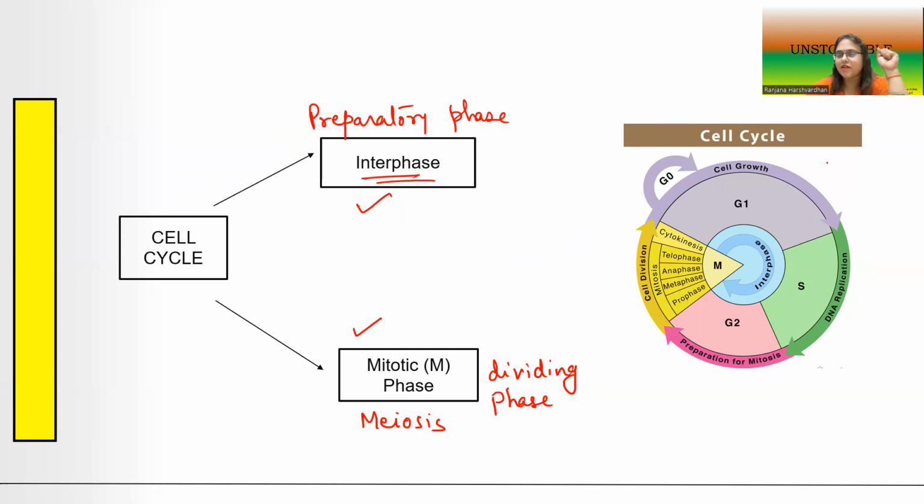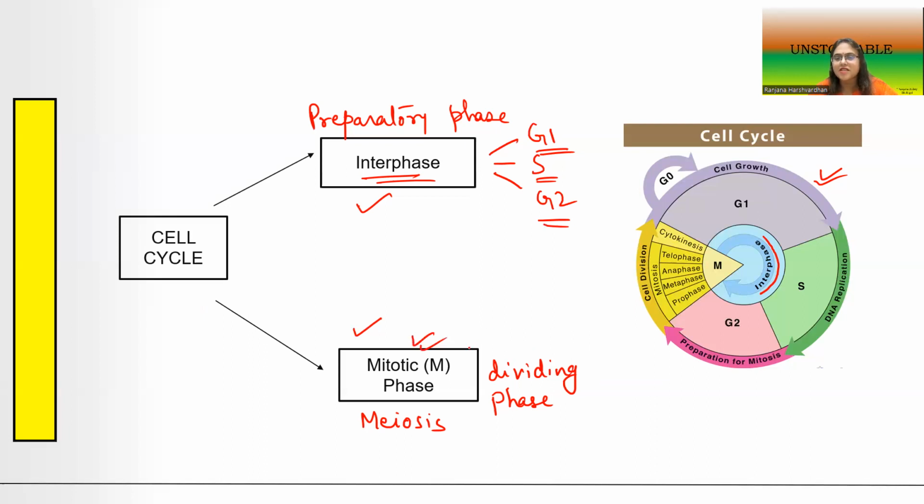And as you see in this circular diagram, children, the interphase has further been divided into G1, S and G2 phase. When the cell is preparing itself to divide, it first rests in the G1 phase, that is the first growth phase. We will see what are the events of G1 phase. Then the cell goes into the S phase, which is also called the synthetic phase, and eventually the G2 phase, which is the second round of the growth phase. After the cell has undergone G1, S and G2, it finally enters the M phase.